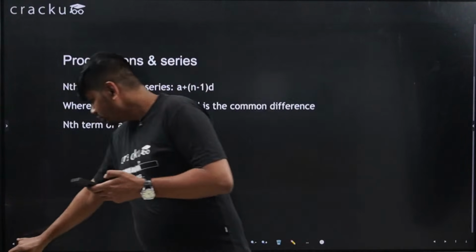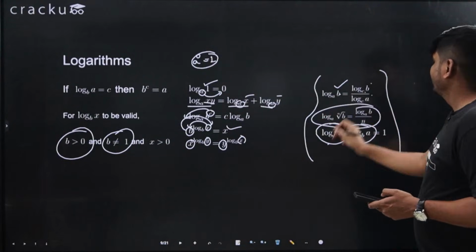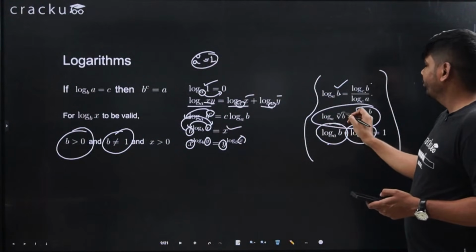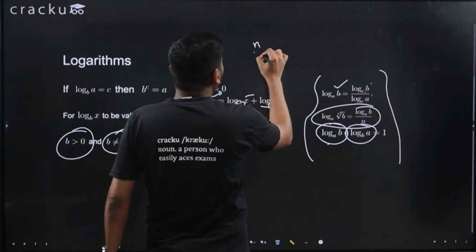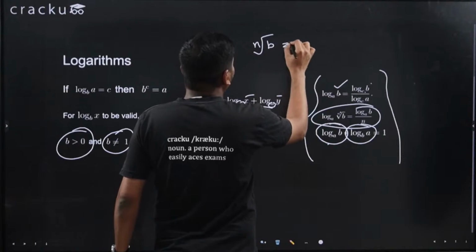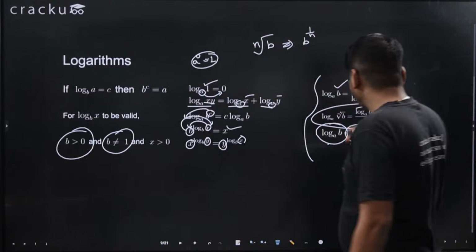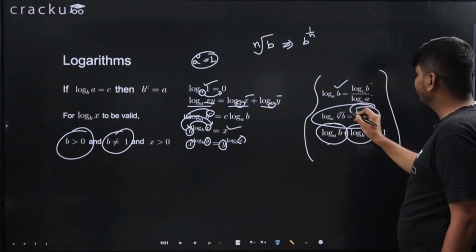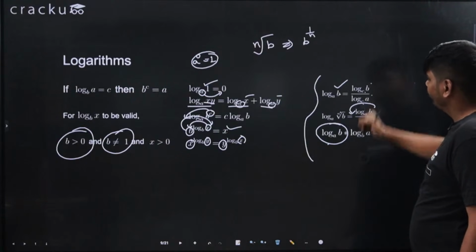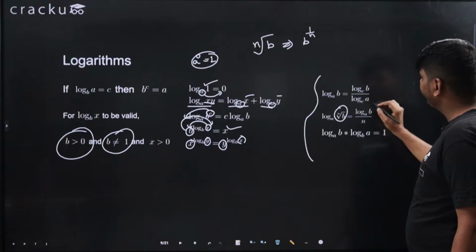Yes, I missed one identity in the last slide. This one: log of b power 1 by n. Actually, this is the nth root of b. This can be written as b power 1 by n. So if I write this, I can easily take this power outside, so this will become 1 by n. If you look carefully, this is the nth root of b, so this is b power 1 by n.